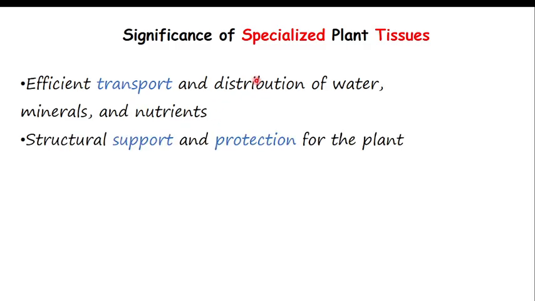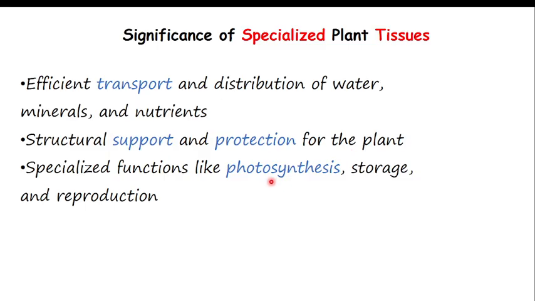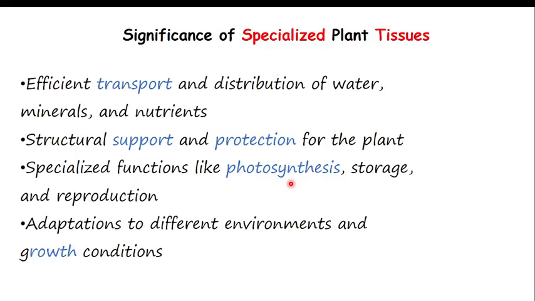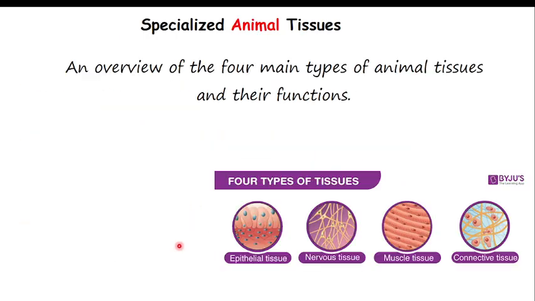Also, they are specialized to make efficient structural support and protection. Here you can give examples of permanent tissue like sclerenchyma and parenchyma. Also, they are specialized for photosynthesis, storage, and reproduction. Remember, only those cells with chloroplasts are able to do photosynthesis. Also, they are adapted to different environments and growth conditions. So all of these four points are important. If they ask you why specialized plant tissues are necessary, those are the answers.